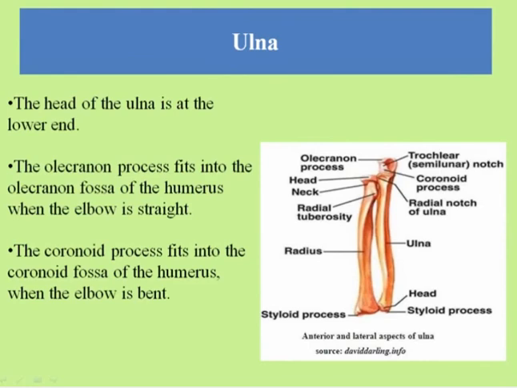Next, the coronoid process fits into the coronoid fossa of the humerus when the elbow is bent. This coronoid process fits with the coronoid fossa of the humerus only when the elbow is bent, or when your hand is bent.